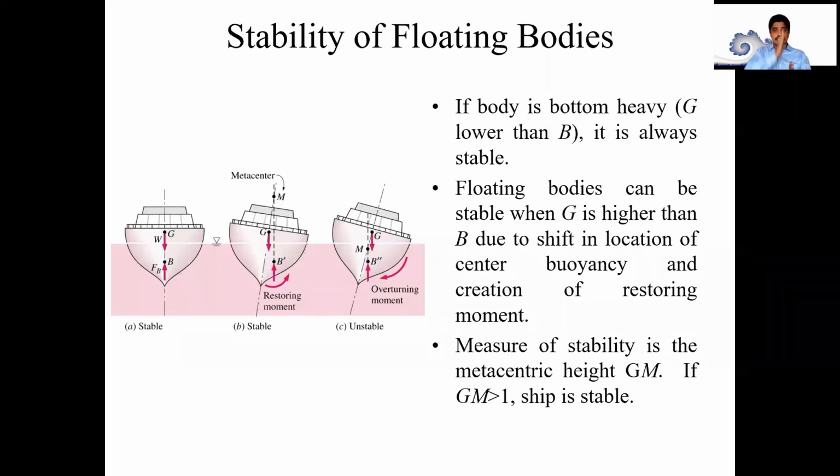Whenever your buoyancy shifts, this will start creating a moment on the body also. That means your floating body, or the boat or ship, whatever you are calling it, will start creating the moment, and it will accordingly move and create a net moment on the particular body. Now the question comes: how do I make that body stabilized, so that with some little instability it can be restored back, stay stable, and move on the water?